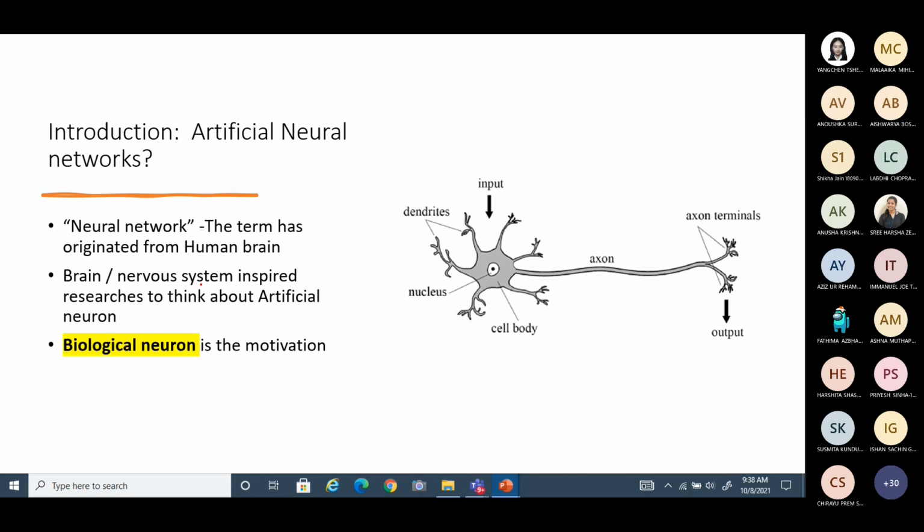So when people studied this biological neuron in detail, people understood that it does a kind of computation, or in other words, it is also trying to do some processing. So mimicking this, people thought of modeling it as an artificial neuron.